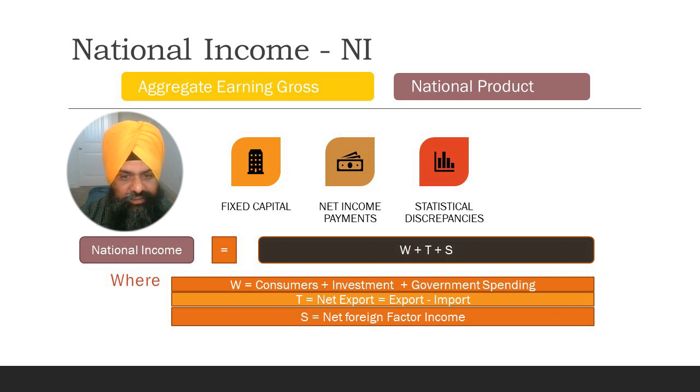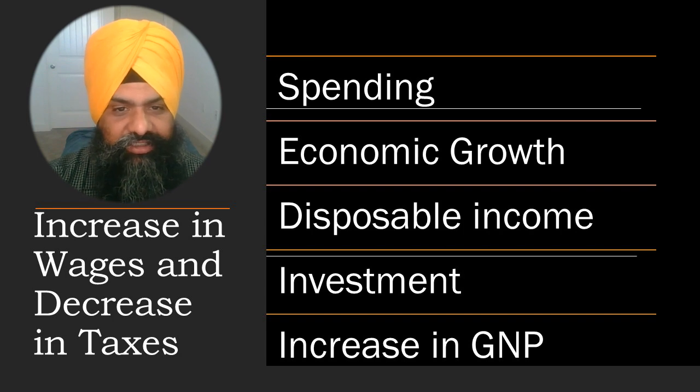Government tax changes make a significant influence on these variables. For example, lowering the tax generates more disposable income for individuals and businesses, and it leads to more spending. Spending increase will make an increase in imports and exports. On the other hand, a tax increase will have a reverse effect on these variables. An increase in wages and decrease in taxes will make a positive impact on gross national product.